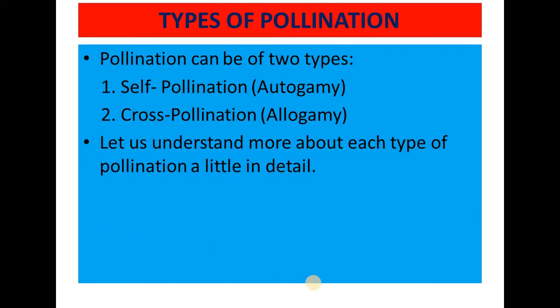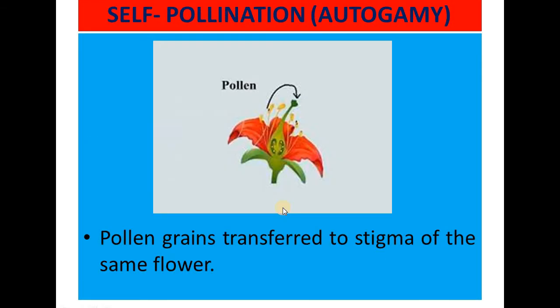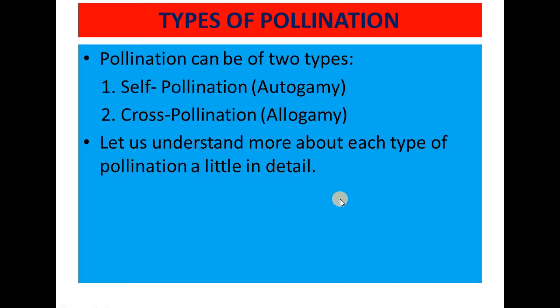So now we are going to talk about the types of pollination. It can be divided mainly into two types. One is self-pollination, which is also known as autogamy, and the second one is cross-pollination, which is also known as allogamy. Self-pollination, that is autogamy, and cross-pollination, that is allogamy. So we will study both the types in detail in this lecture.